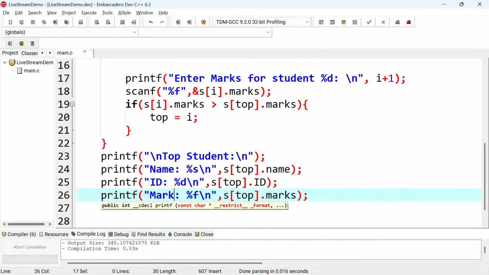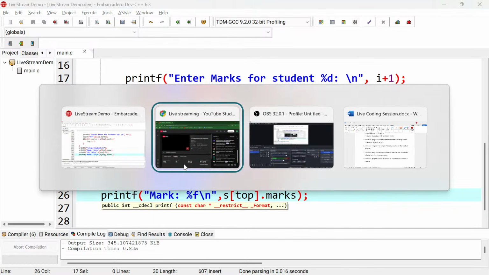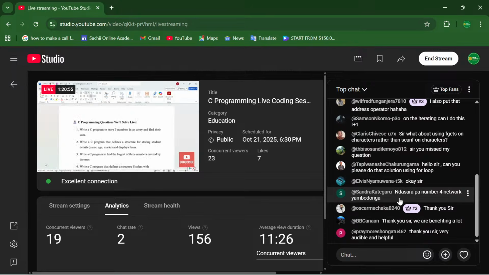Otherwise, this is how you would attempt these questions. Very easy, and it just needs that logical thinking, just like that. That's what you need.